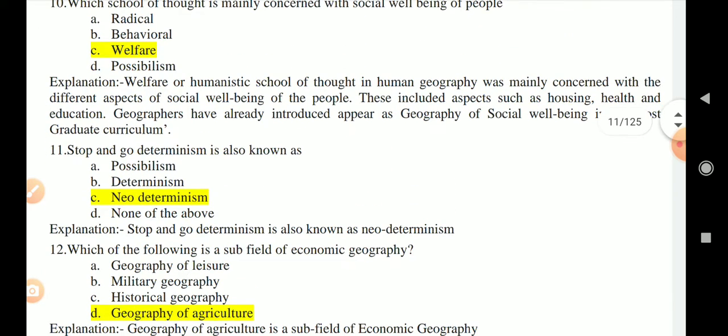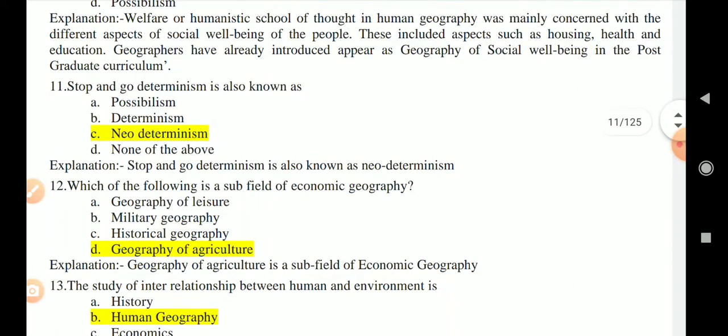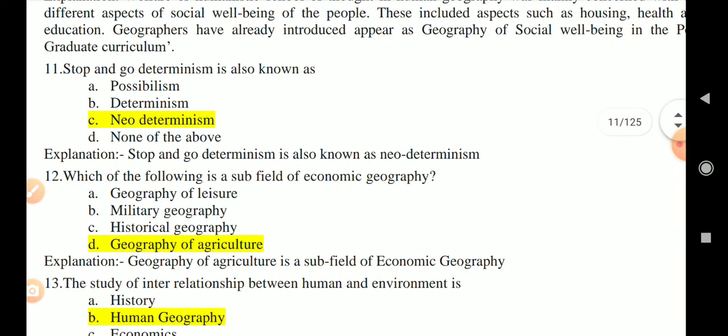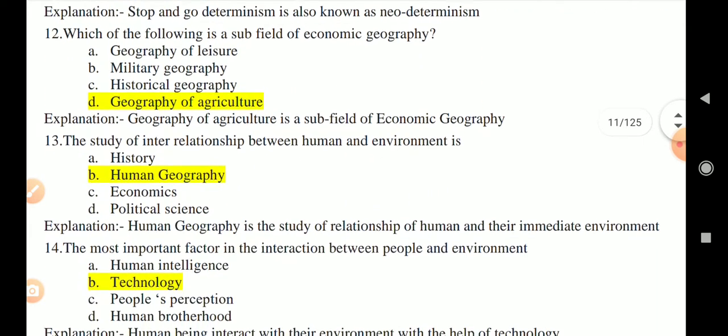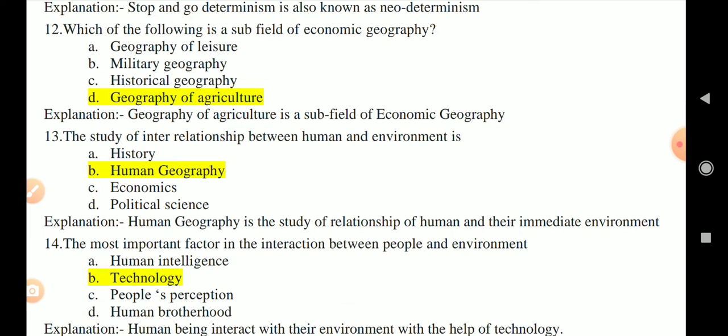Question number 11, stop and go theory is also known as stop and go determinism, also known as neo-determinism. Question number 12, which of the following is a subfield of economic geography? So here its correct answer is geography of agriculture. Geography of agriculture is the subfield of economic geography, and among the others, military geography is the subfield of political geography, and historical geography is the subfield of social geography.